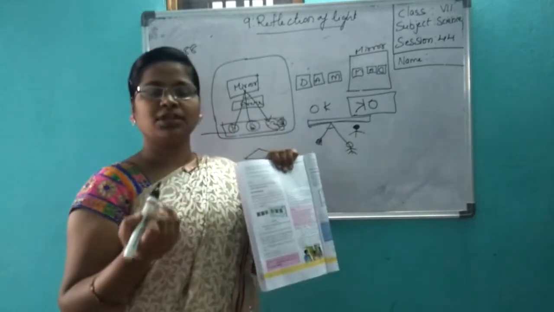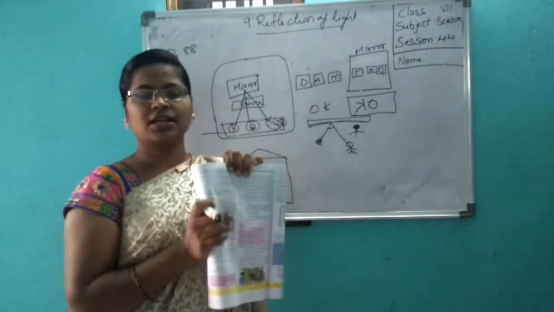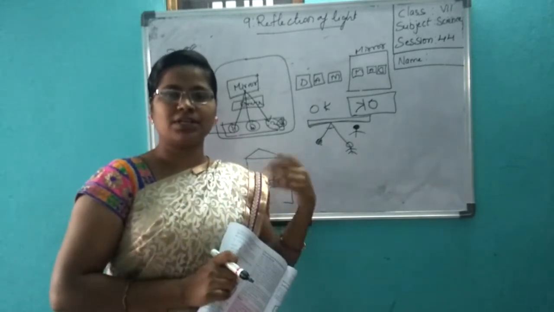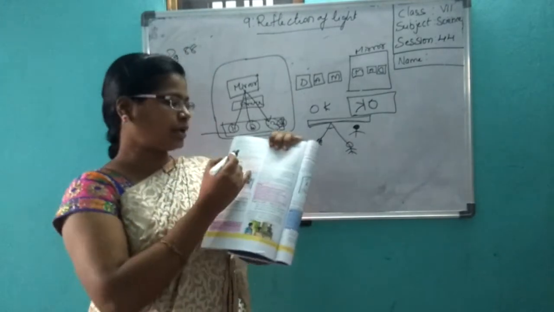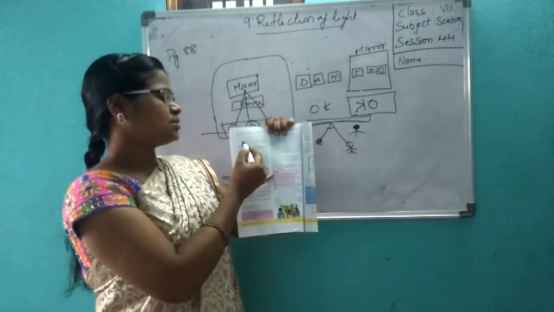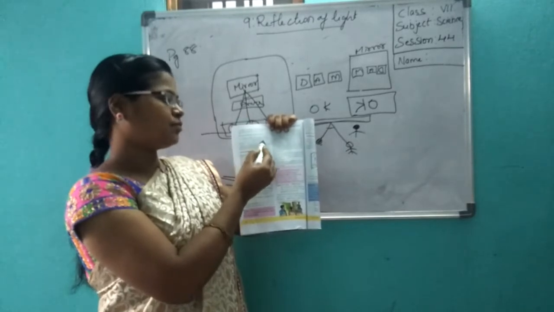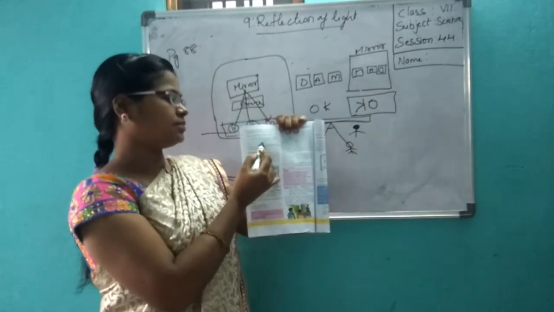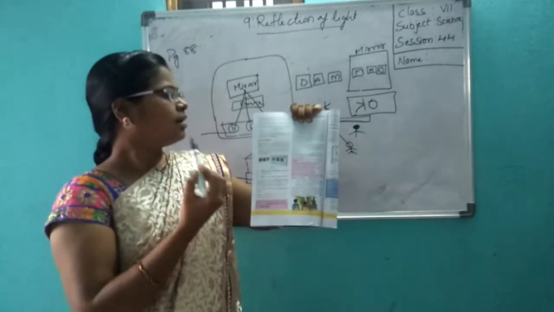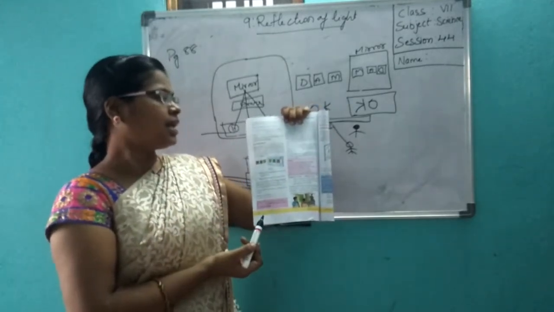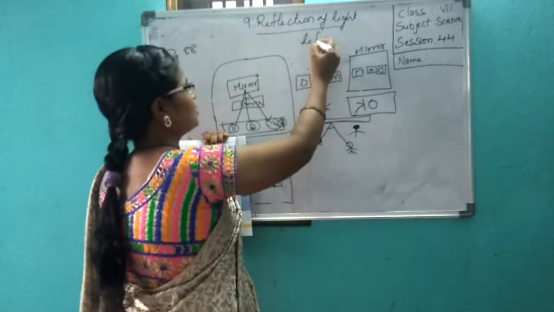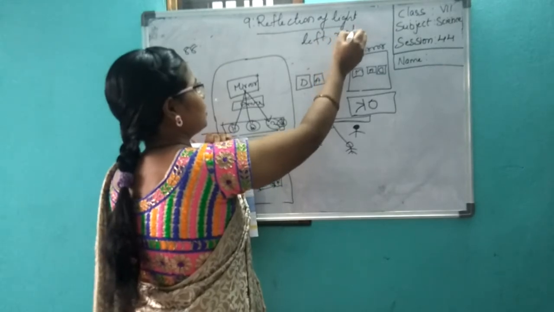If you are raising your left hand, you will see the right hand raised. If your pocket is on the left, you will see it on the right in the mirror. Here you write in the blank: right of an object appears left, and left of the object appears right. The first blank is left, the second one is right.